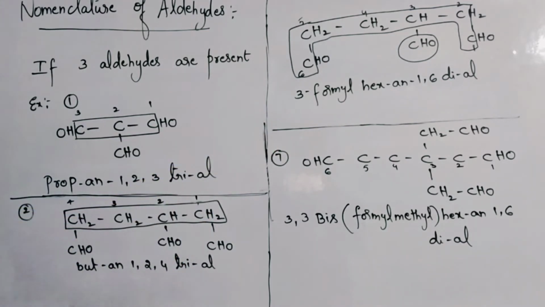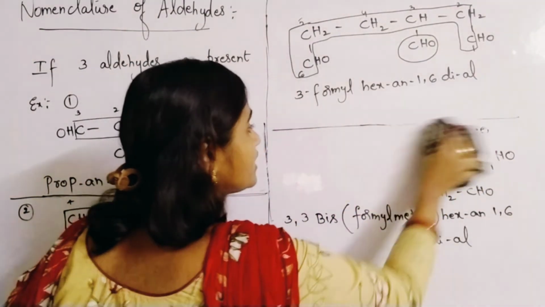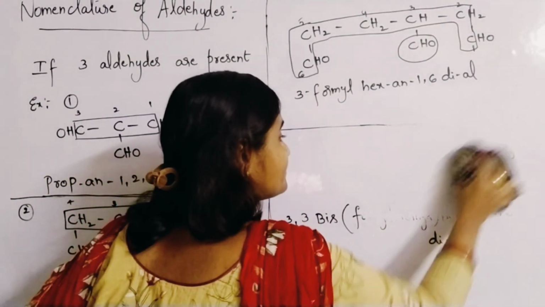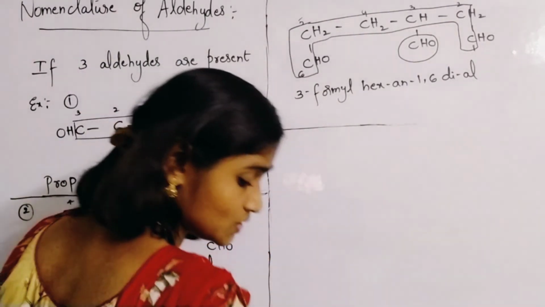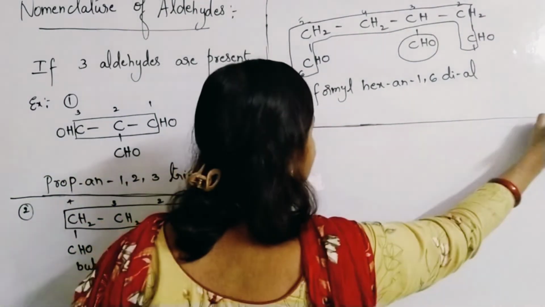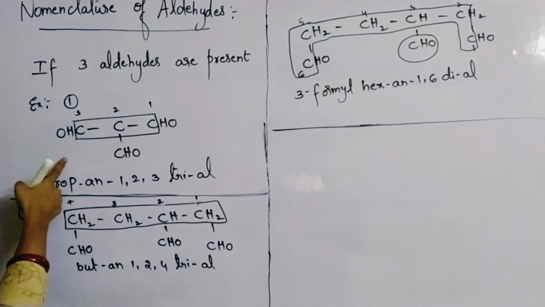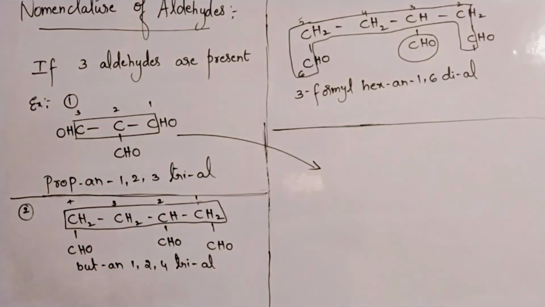For more than one correct answer questions, they may ask even like this also. In such case, you have to tick both the correct answers. This is also correct, this is also correct. Even for the first example also, please concentrate on what I am saying. Let us write even for the first question also.